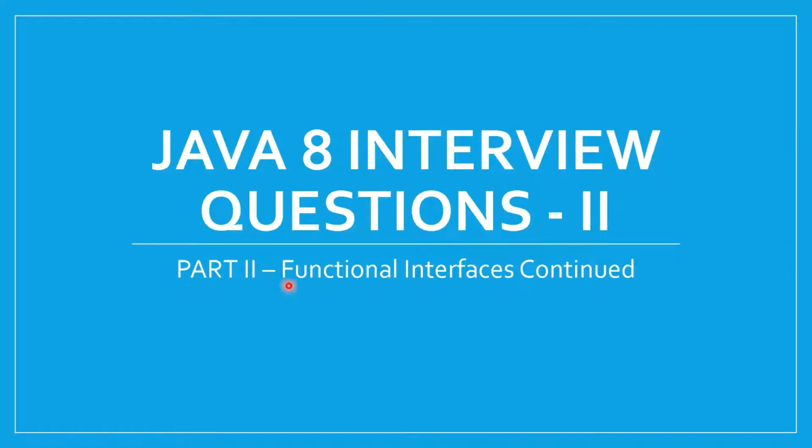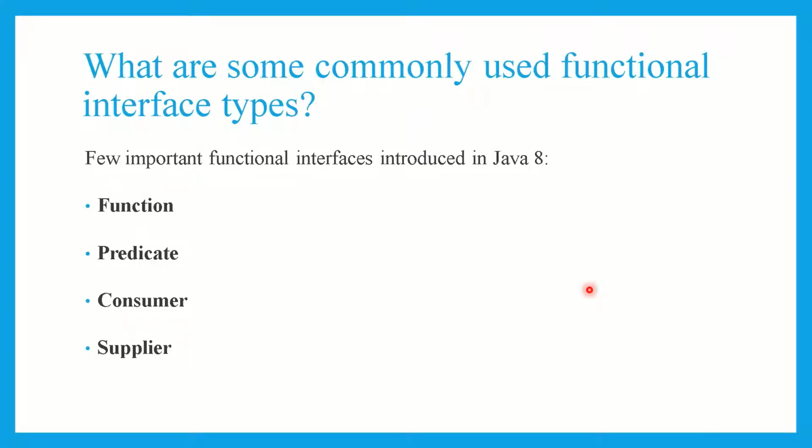So this is part 2 of the very important Java 8 interview question series, and in this part we are going to continue with functional interfaces. If you remember, in the previous part I discussed lambda expressions and the relationship between lambda expressions and functional interfaces with an example. If you have not watched that video, please watch it first so that it will be very clear to understand these already defined interfaces which we have in Java 8.